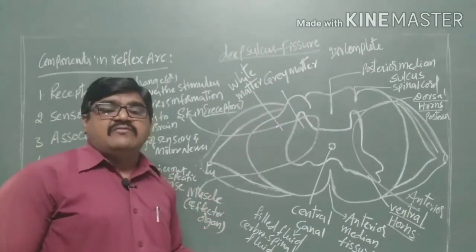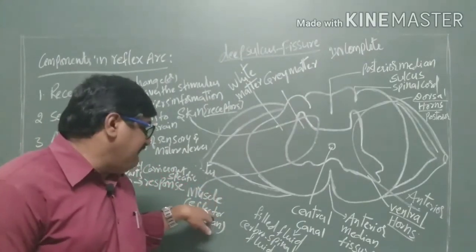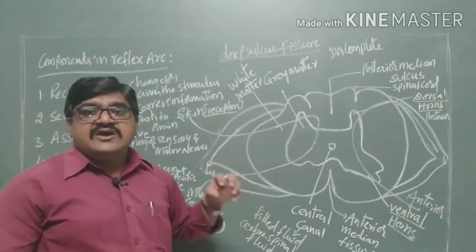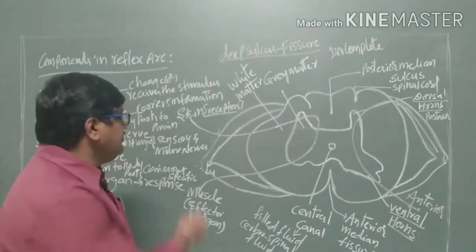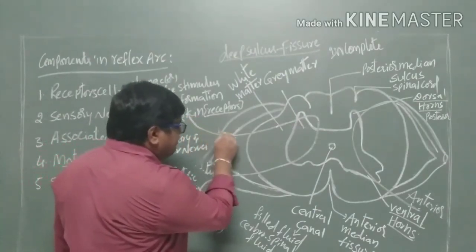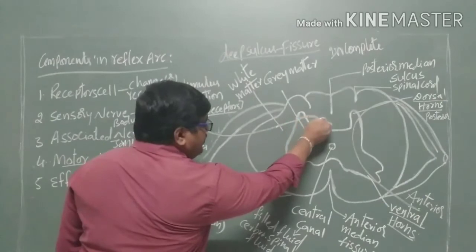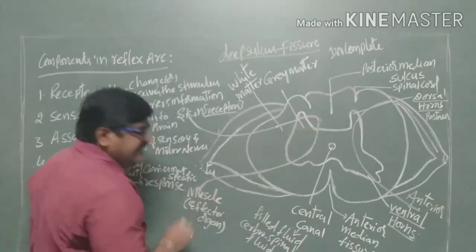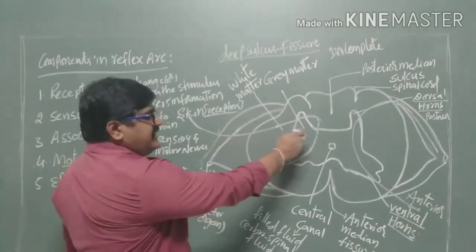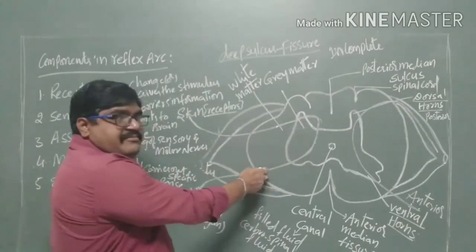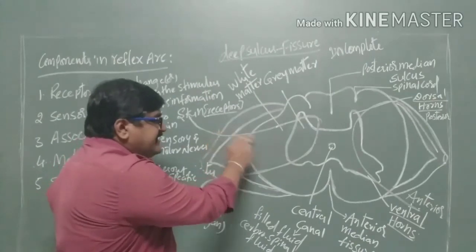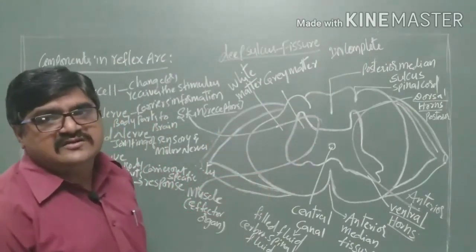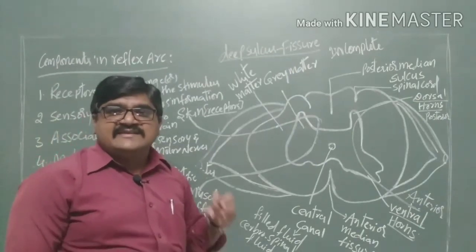Such types of organs, the muscles or the glands, are called effector organs. Here it shows a definite pathway, that is from the skin. This is the pathway where it goes from the dorsal horns to the ventral horns to the muscle cells through the sensory, associated and motor nerves. So these are the three nerves which carry the information.